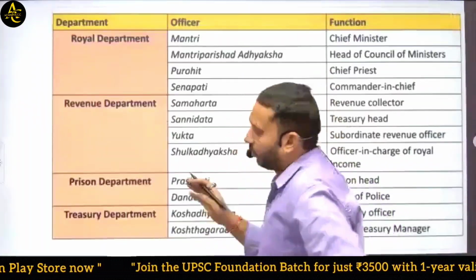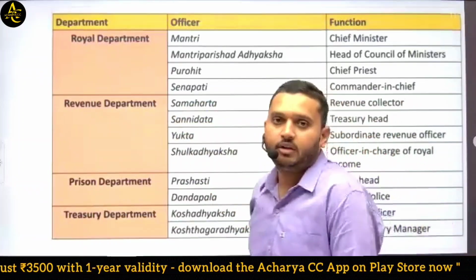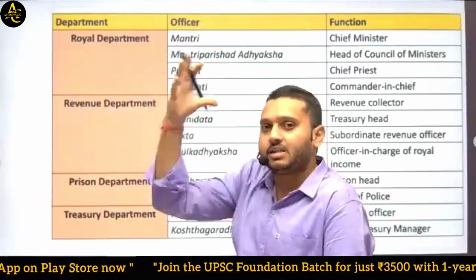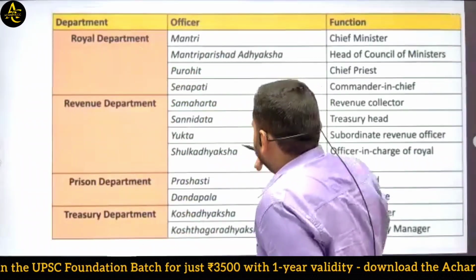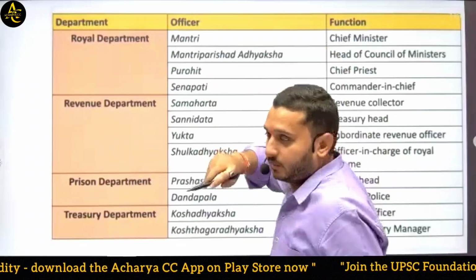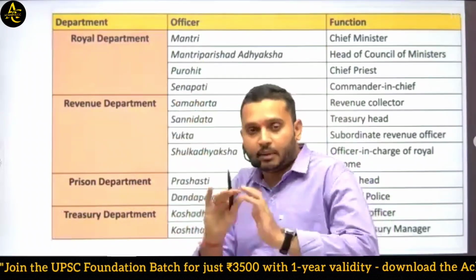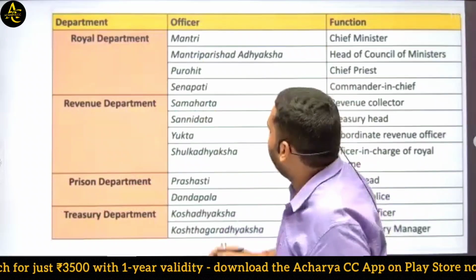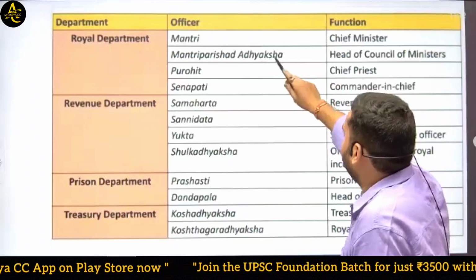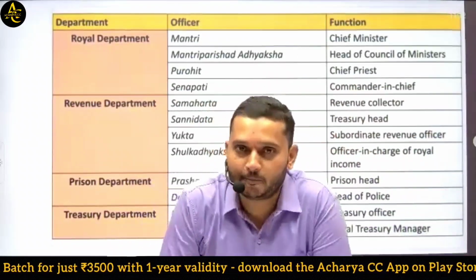So the provincial administration was generally divided into four types of administration. First one is the royal department, obviously, which manages the whole province. There are posts named mantri, that means the chief minister, and mantri parishad adhyaksh. The mantri has a council of ministers, and the leader of that council is named mantri parishad adhyaksh, head of the council of ministers. In present time you can say the cabinet secretary.